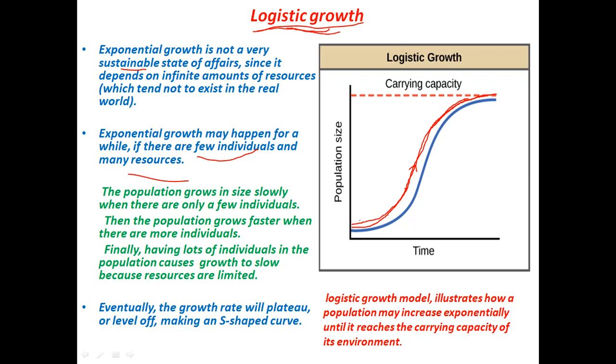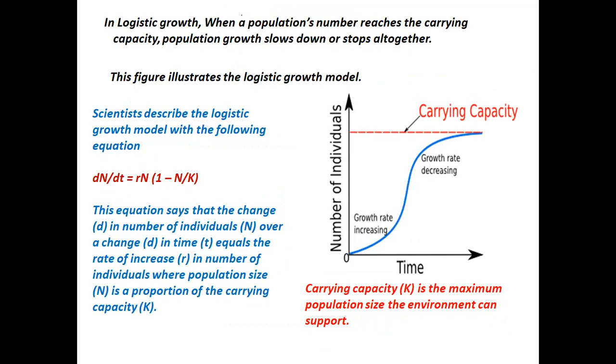So here the curve that we get looks like the letter S. That's why we call it an S-shaped curve, or restricted growth, and exponential growth is unrestricted growth, because in exponential growth there are no restrictions and we have unlimited resources, while in logistic growth we have limited resources. In logistic growth, the growth rate is increasing till it reaches this point. When more individuals are added, the growth rate will start decreasing, or it may stop altogether.